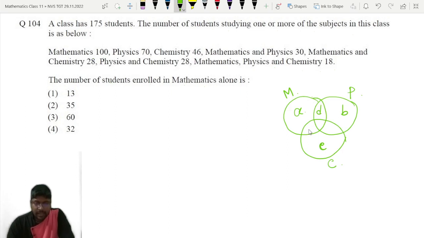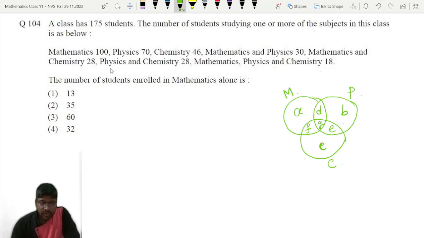The number of students studying mathematics and physics we have told already, that is D. Physics and chemistry, say this is E. And the number of students studying mathematics and chemistry, that is F. And the students who are studying all 3 subjects, mathematics, physics and chemistry, that is G. G will be the intersection of these 3 circles.